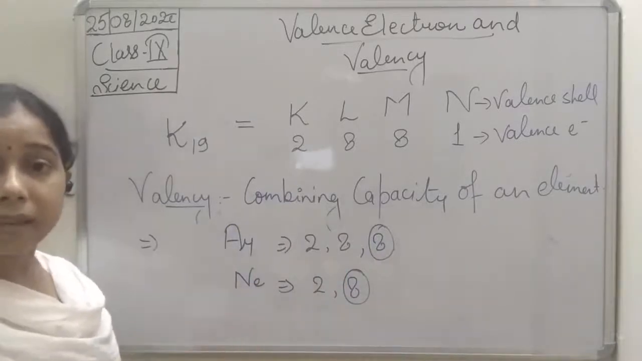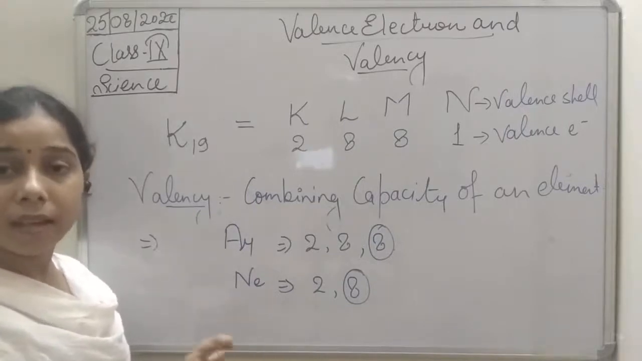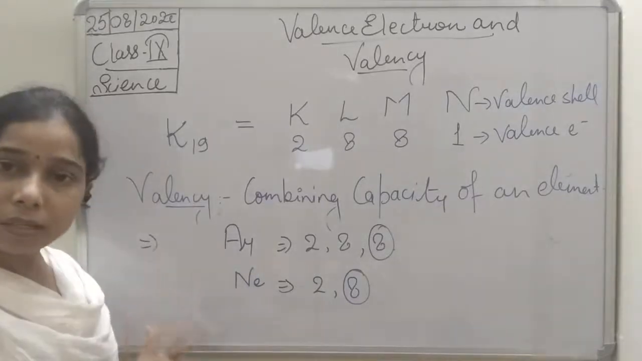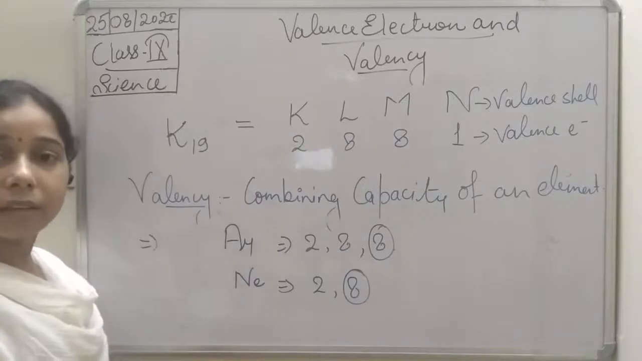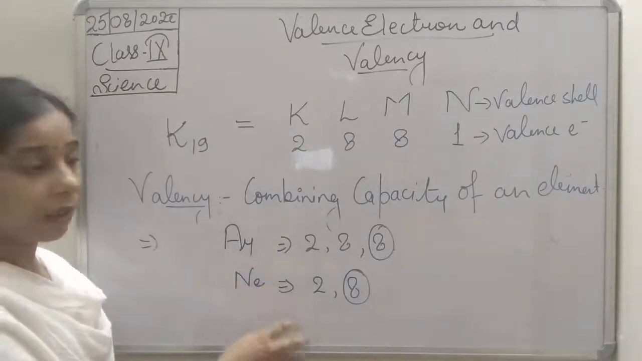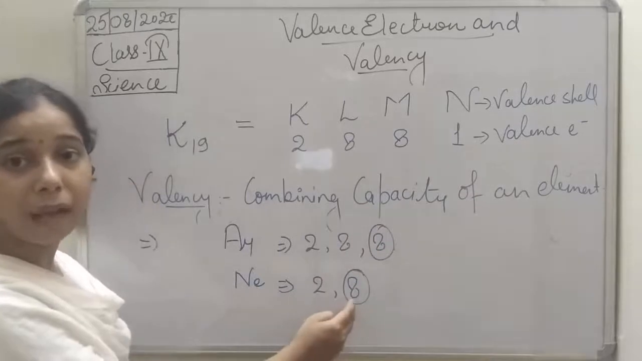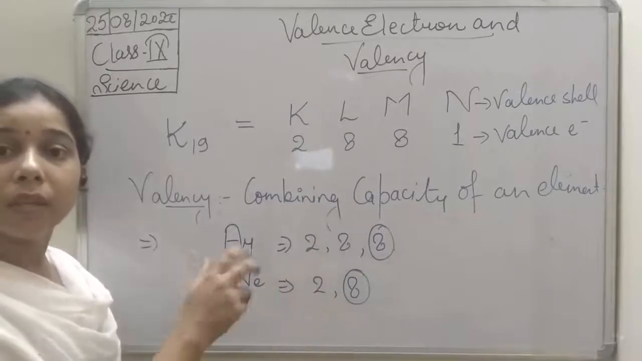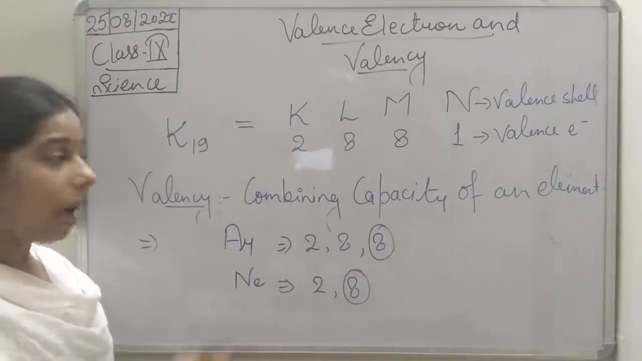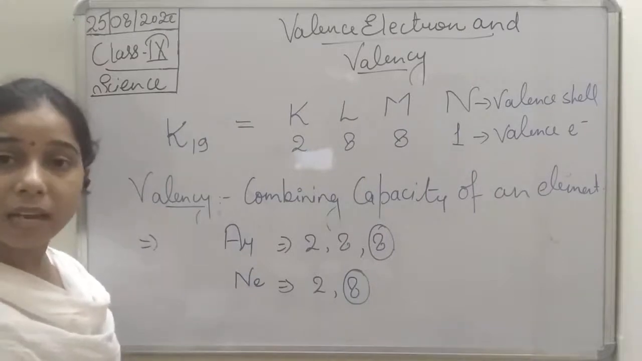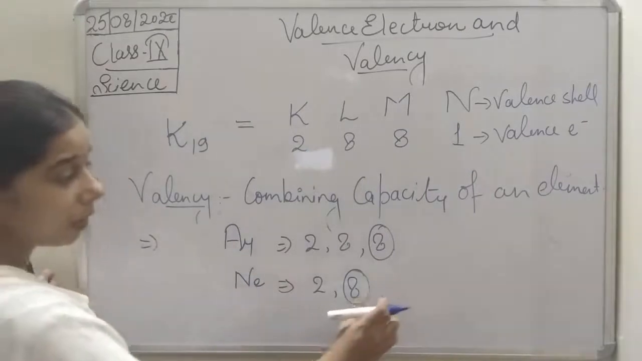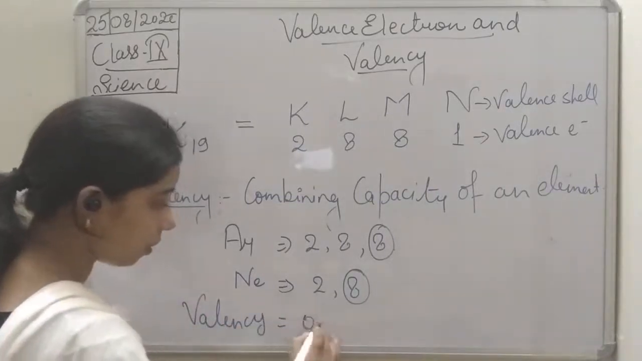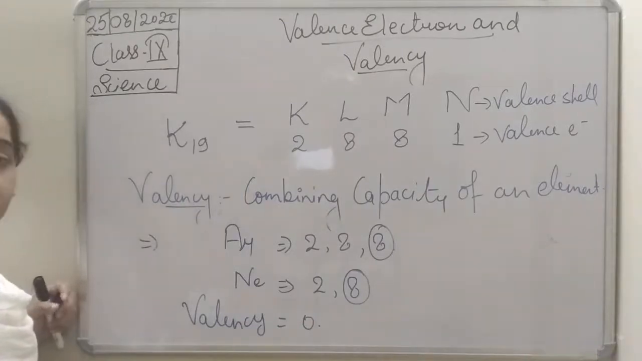And if the combining capacity of a particular element is less or is 0, what will be the valency? Valency will also be 0. So these elements which have completed their octet, having 8 electrons in the outermost shell, their combining capacity with the other element is 0. Okay, and that is why the valency is 0. So it has been found that elements having 8 electrons have 0 valency.